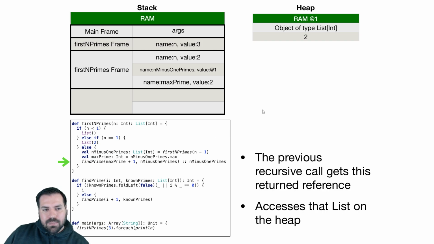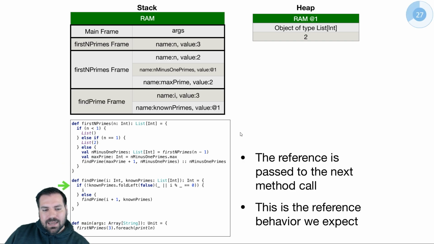So find prime, we're going to put that frame on the stack. We're going to check this conditional. I highly encourage you to think about this, stare at this for a bit until it completely makes sense. If this makes sense to you, you're well on your way to completing the genetic algorithm. And it's not too complicated. It's an application of fold left, which we saw last Wednesday.